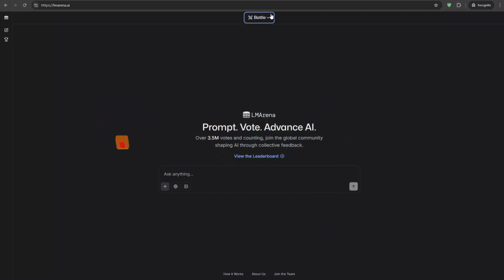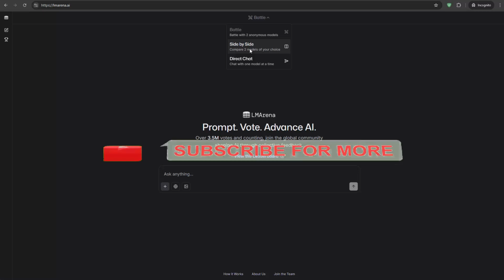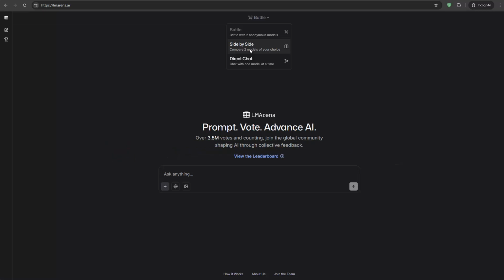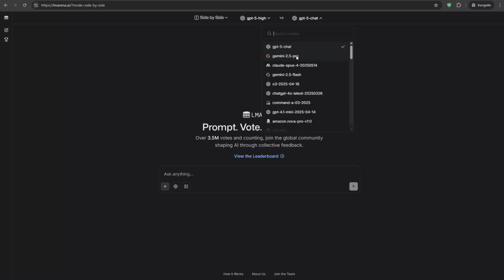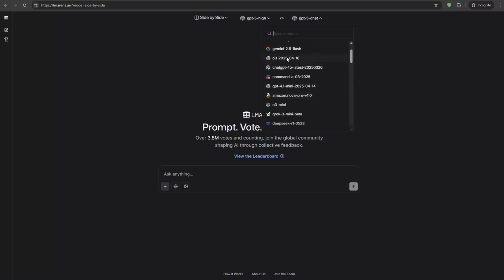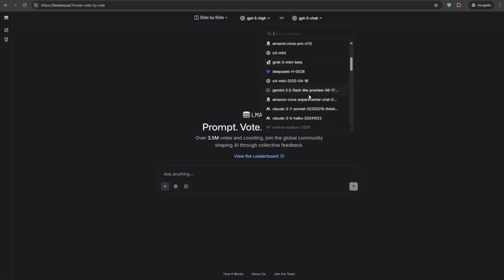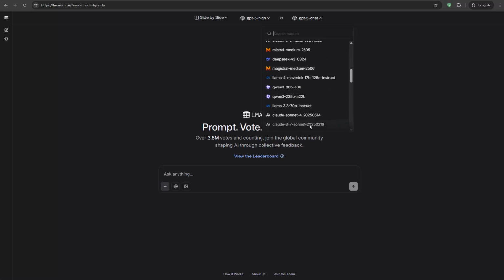The other option we have up there is you can also do a side-by-side comparison, which allows you to compare basically any kind of model. So if you go there, as an example, I can choose, for instance, here GPT-5 High, and I can choose another model. You can see Gemini 2.5 Pro and other kinds of models. Also the open source models are available and other kinds of models here as well. So you can actually choose all the models which are available.